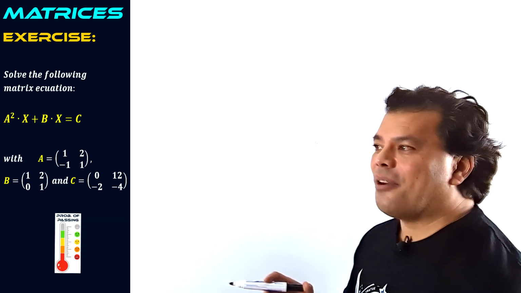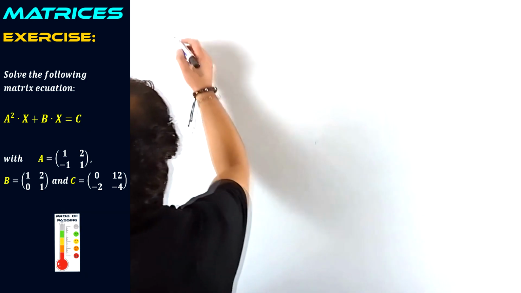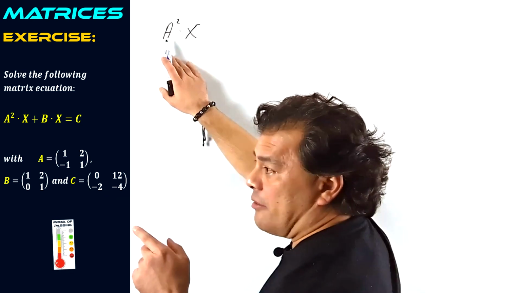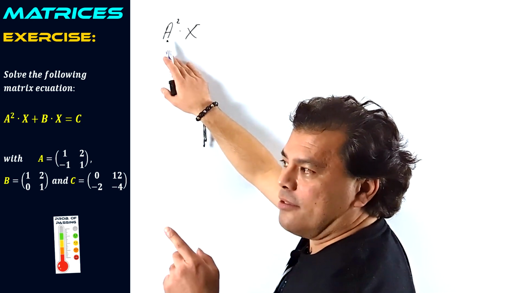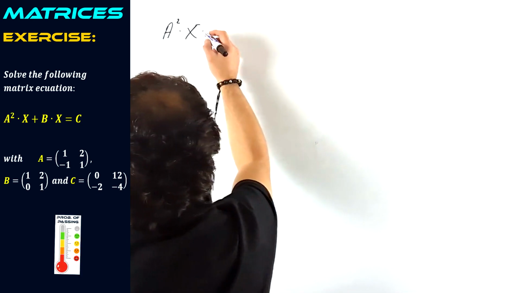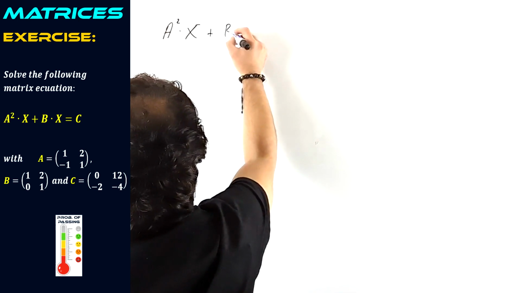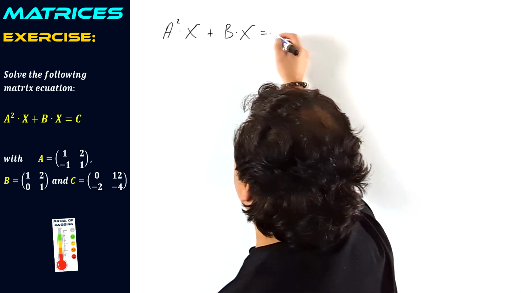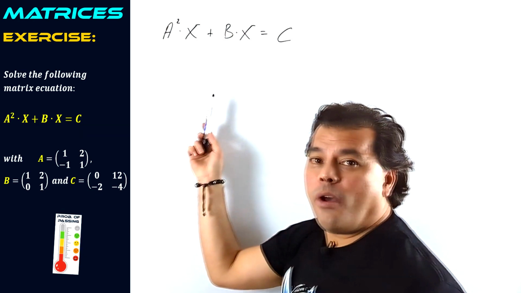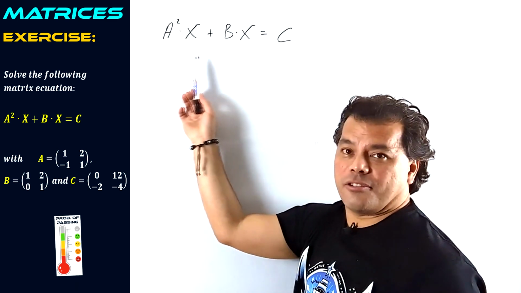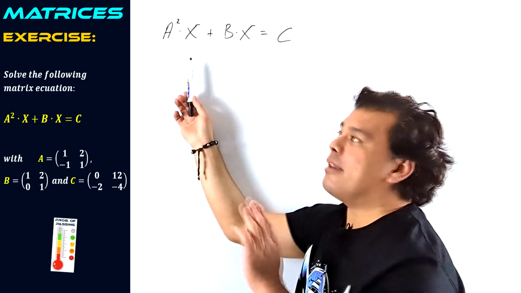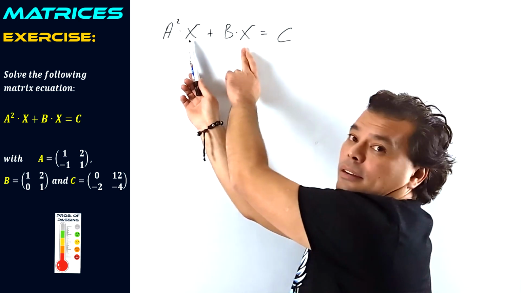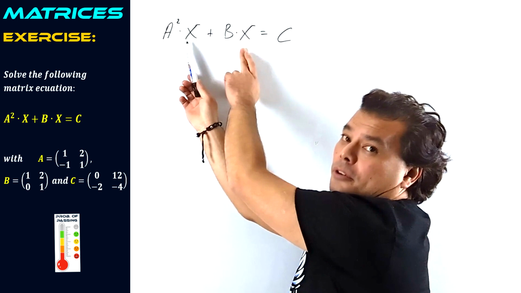Well, let's begin. We are asked to calculate this equation. We have to solve it for X. A squared, matrix A, you can see there, 1, 2, negative 1, 1, times matrix X plus B times B multiplying matrix X again equals C. Well, look carefully at the equation and you can see that, luckily, we have our matrix X on the same side, the right side in both terms.